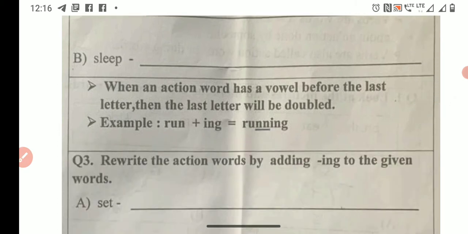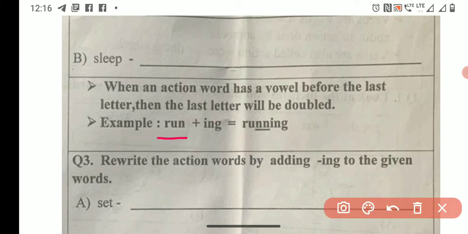When an action word has a vowel before the last letter, then the last letter will be doubled. Now you can see this is the action word. What is the action word here? Run. When you want to put ing to run, you have to see that the last letter is N and before N there is a vowel, isn't it?